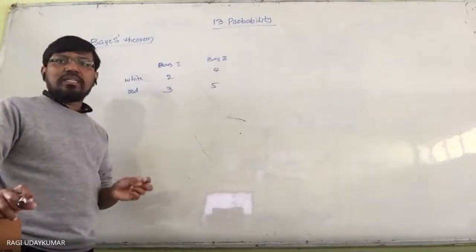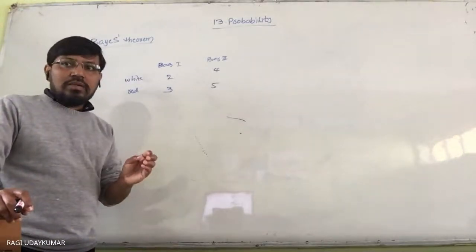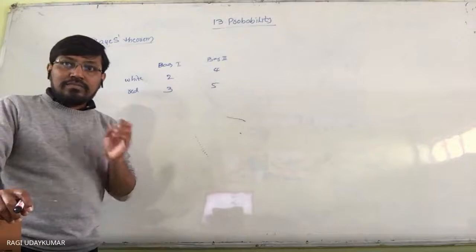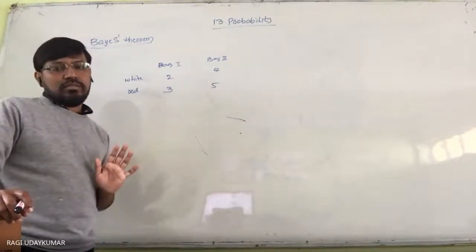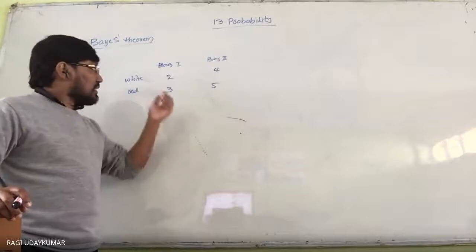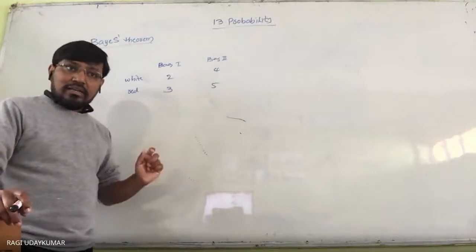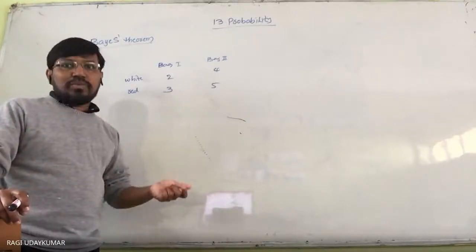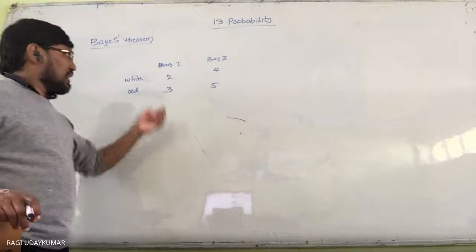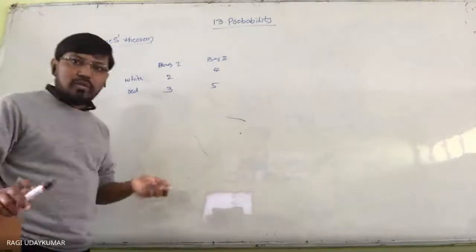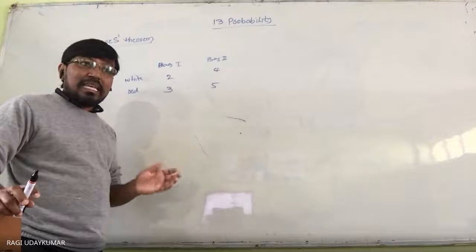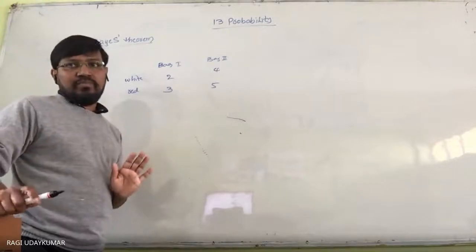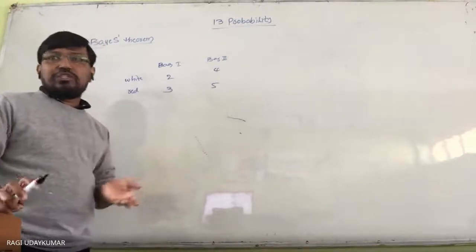We can find the probability that a ball drawn is of a particular color, given that the bag is known. Here the question is a conditional probability. We can find the probability of drawing a white ball from bag one, given that bag one is selected. That is called conditional probability.